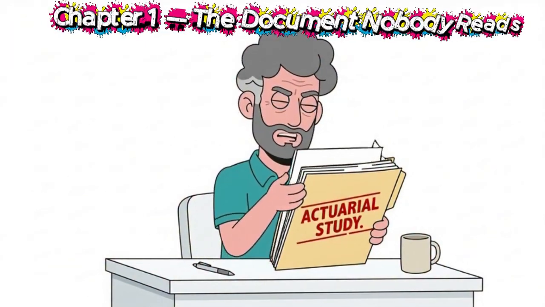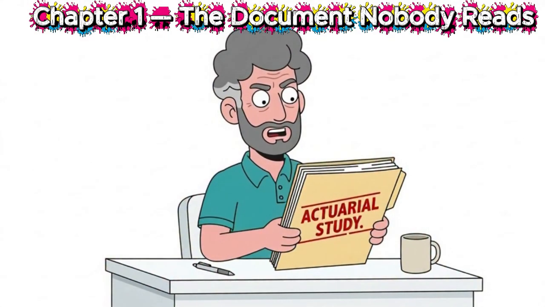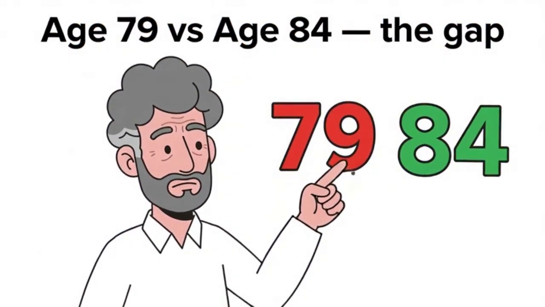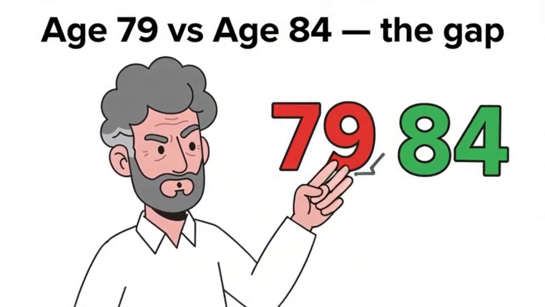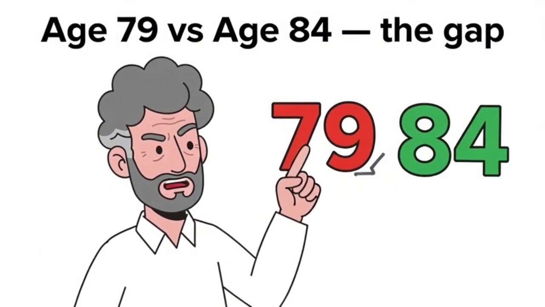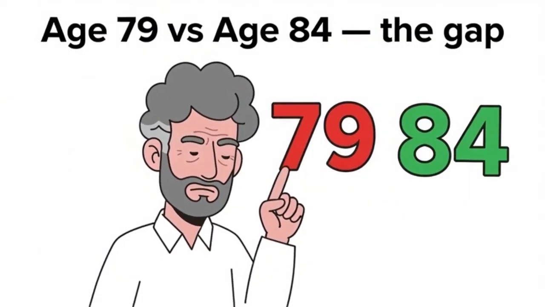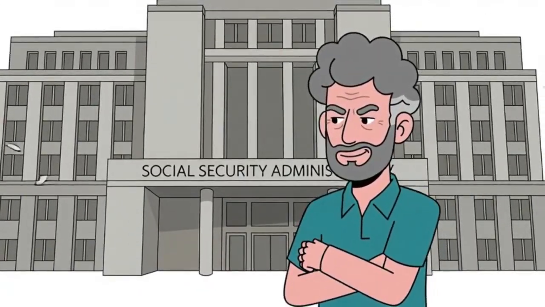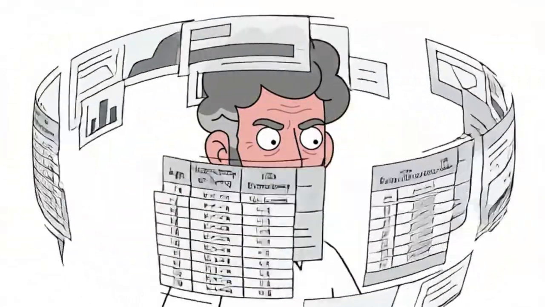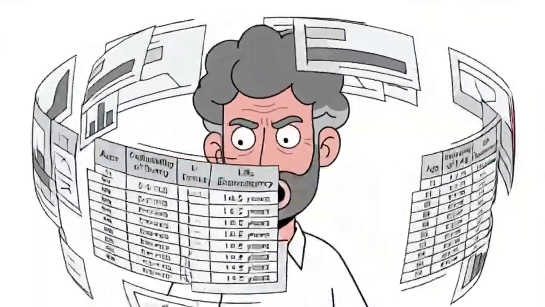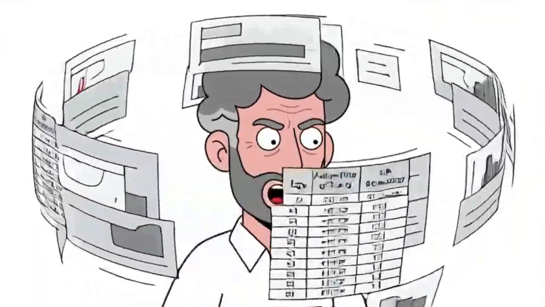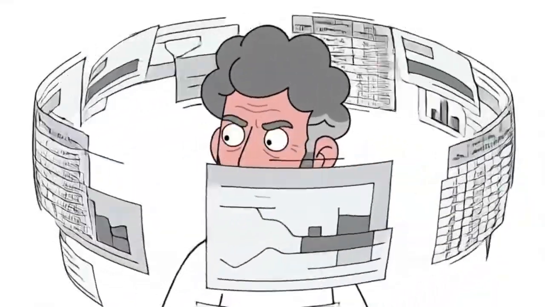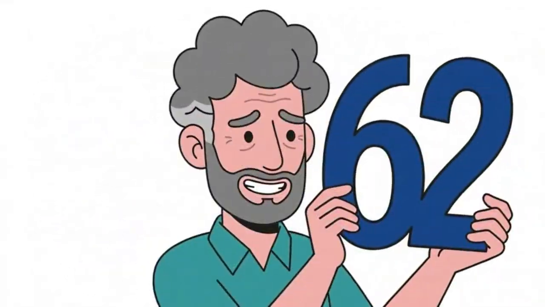Chapter 1. The document nobody reads. There is a 67-page actuarial study the Social Security Administration publishes every year. It contains the exact life expectancy data they use internally to model benefit payouts. Almost nobody outside of academic pension research has read it. And the single most important number in that document is not your full retirement age. It is not your benefit amount.